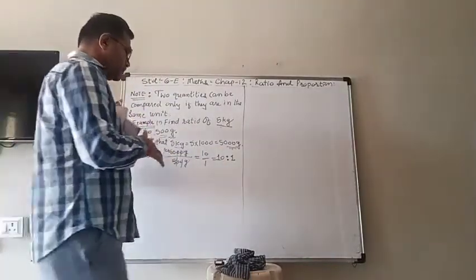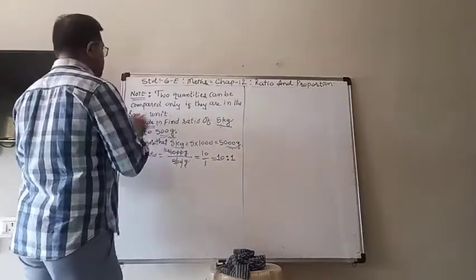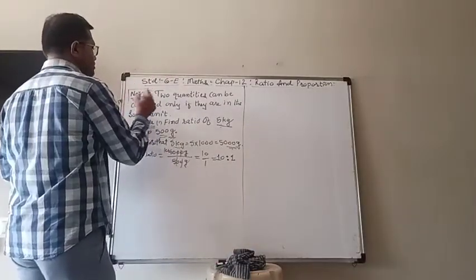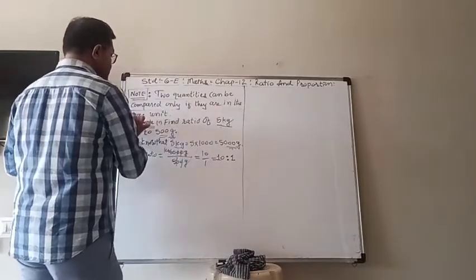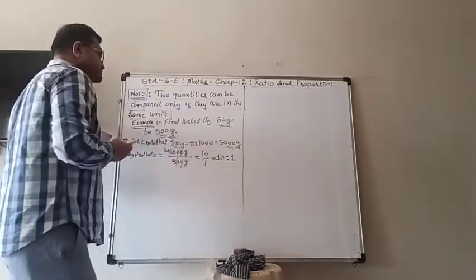That is a very important notice here. Two quantities can be compared only if they are in the same unit.